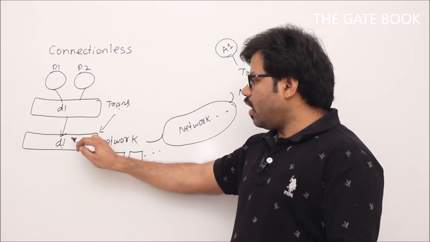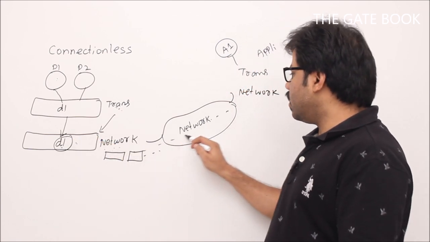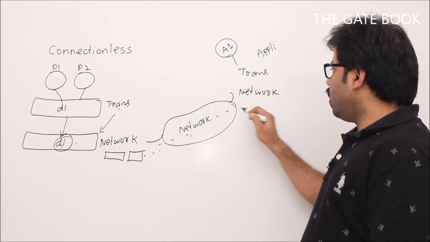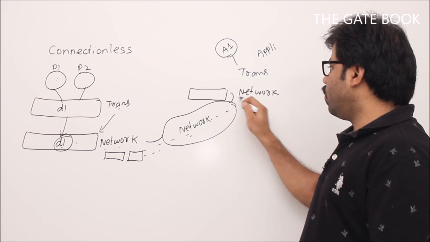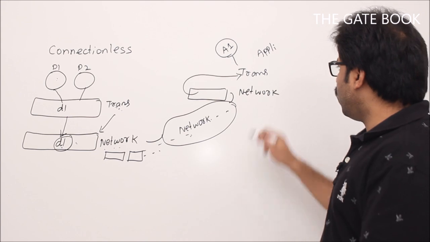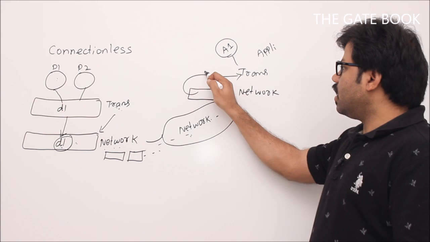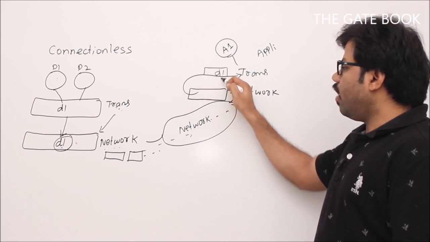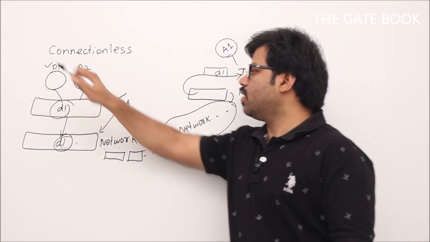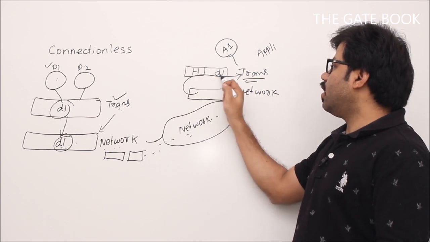Then we know that whenever this network address is given for any message, the network layer is going to send that to exactly the right destination. Because of the network layer, that will reach the right destination. Now this network layer is going to give it to the transport layer. Assume that, let's say, there is only one transport layer entity. So the transport layer will take it and see D1. D1 will have control information of the transport layer and application layer. So here the transport layer will see the control information of that D1.